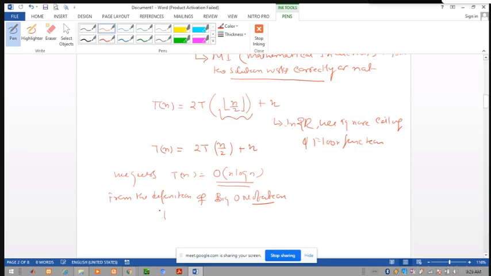We prove that T(n) is less than or equal to C of n log n, where the base of log n is 2. If we prove this, then this proves that T(n) is equal to order of n log n.